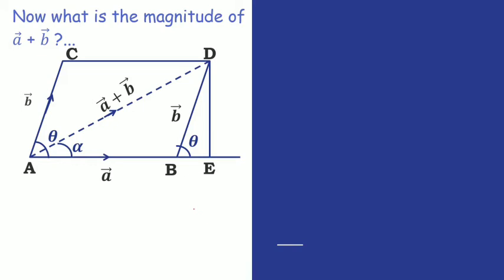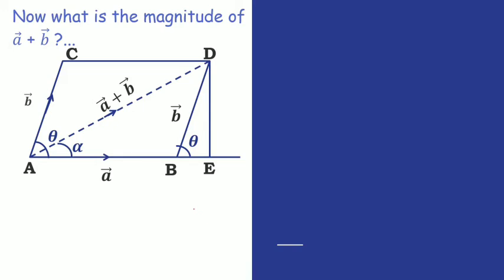For this we can draw the parallelogram operation again, and in this figure we add one more point, which is point E. Here we extend the line AB up to E and draw a perpendicular line DE to AB.